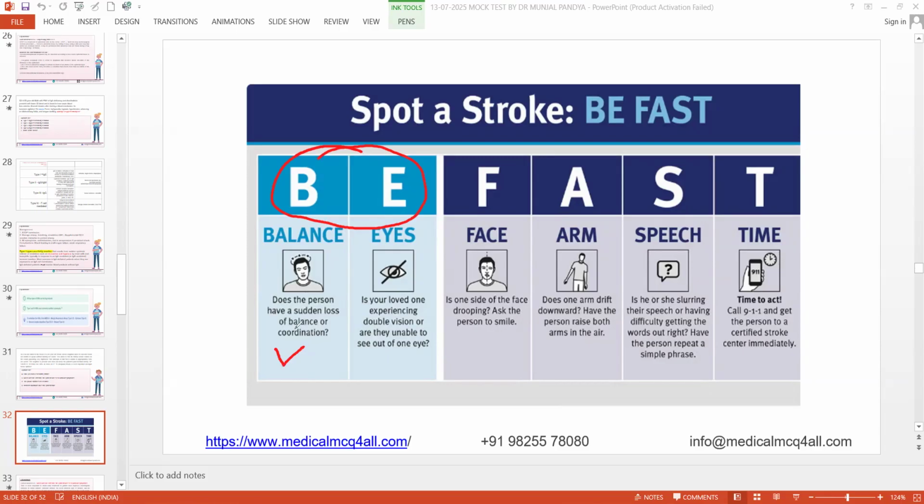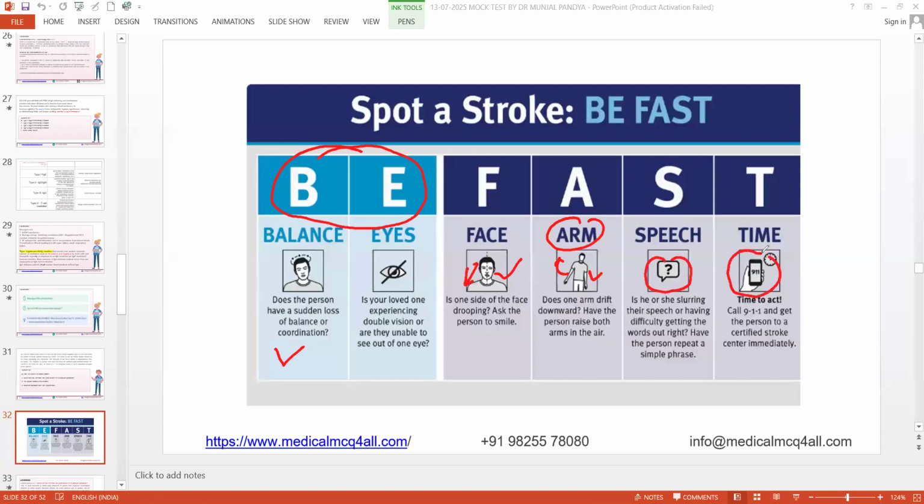Balance changes because the brain is not getting the blood supply, so balance is gone. The posterior circulation and cerebellum are not supplied well because of thrombosis. Is that clear? For the eye, something is wrong in the internal carotid artery or there is thrombosis, since the retinal artery is its branch. Eye problem. Facial asymmetry: the right side is normal, the left is a little down, or there is a paralysis. For arm, one eye is okay, but the patient is unable to raise the hand above the shoulder. Then there is difficulty in speech, slurred speech, and so on.